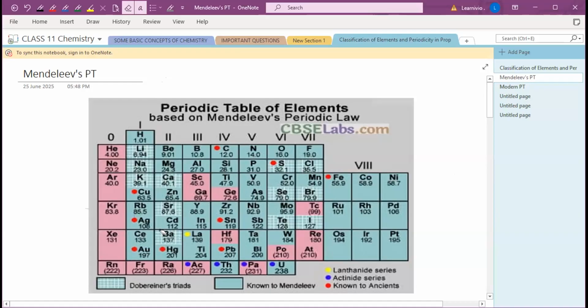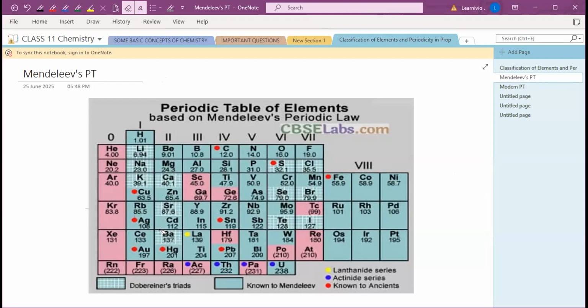So just remember that Dobereiner initiated the study of periodic relationships, but Mendeleev was responsible for publishing the periodic law for the first time.